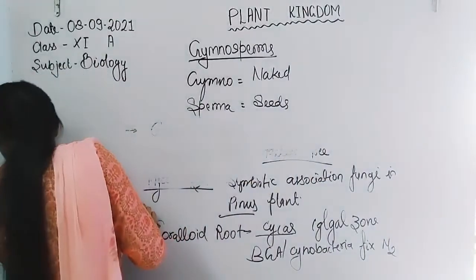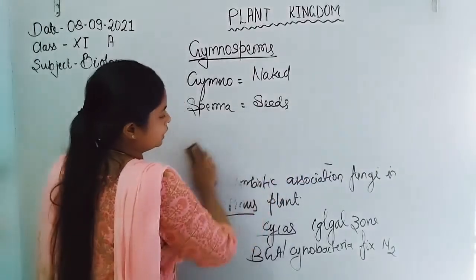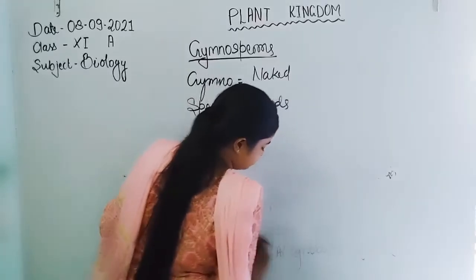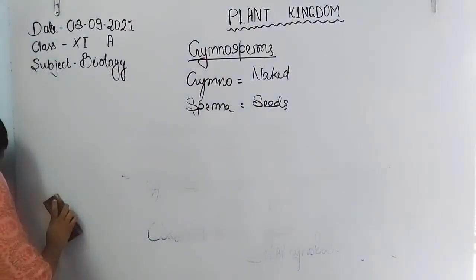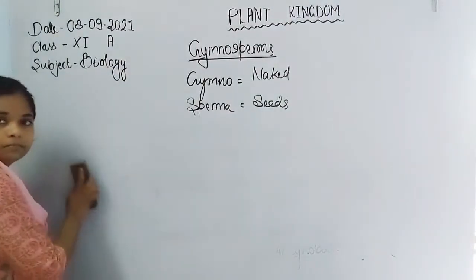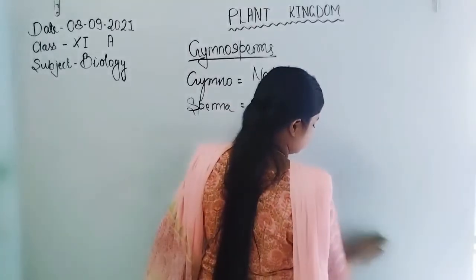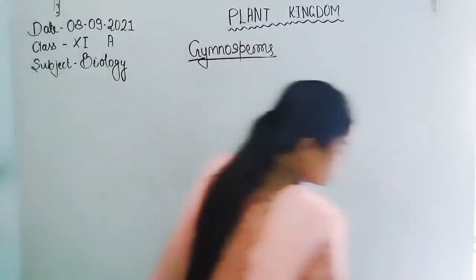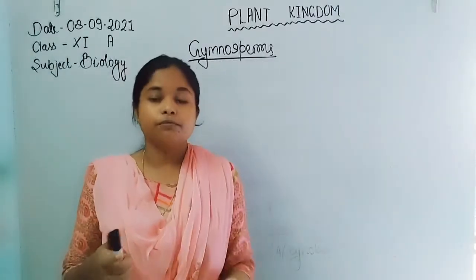So as we know the roots we have discussed, now let us discuss the leaf modification. What are the modifications? Now the members of gymnosperm show the leaf modification.